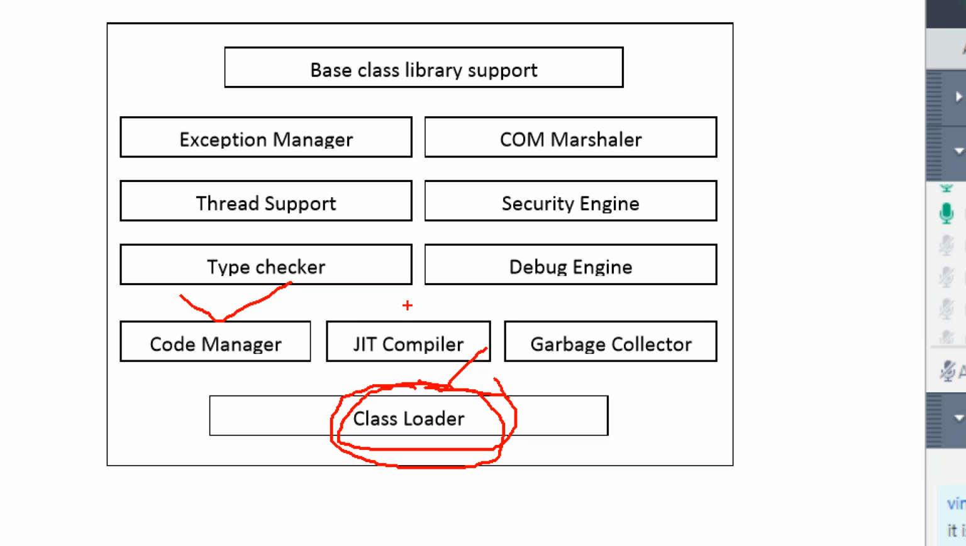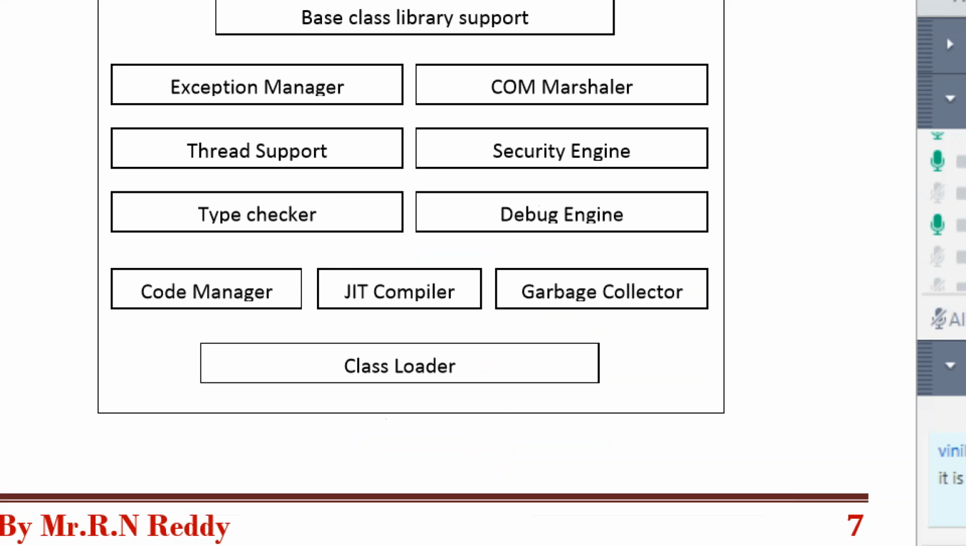Next, the third component is the JIT compiler. JIT stands for just in time, already we discussed. What is the role of the JIT compiler? In the .NET application execution process, we discussed this component. It will convert MSIL code to native code. That is the role. Next, coming to the garbage collector. Garbage is nothing but wastage. So the garbage collector will perform the memory management in .NET.